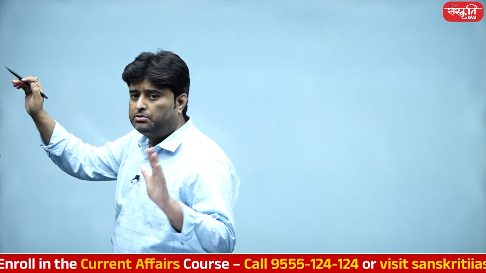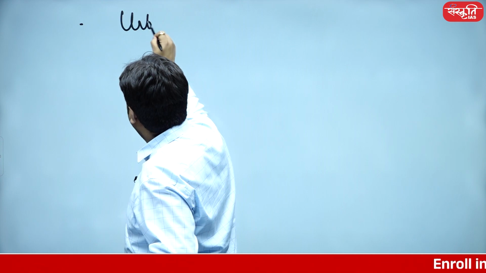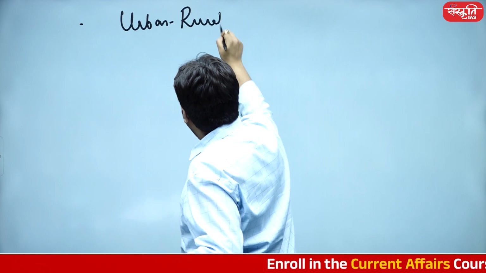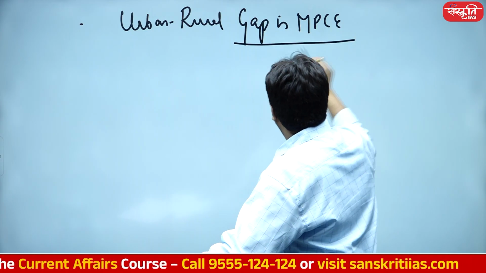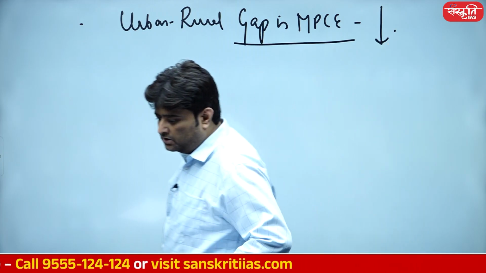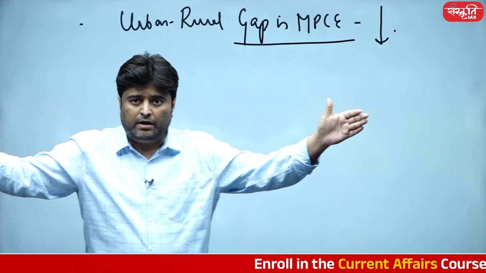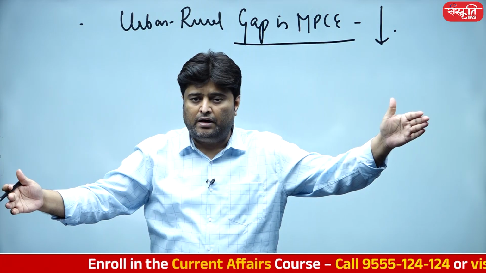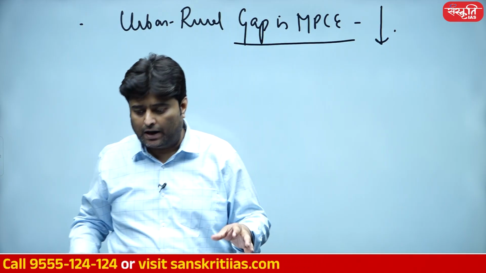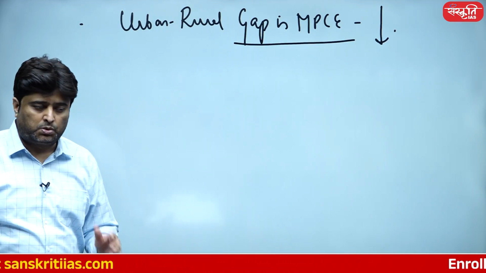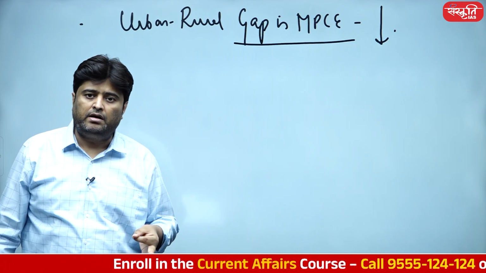Point number one, which I believe is truly correct, students: the urban-rural gap in monthly per capita consumption expenditure is reducing. It is definitely reducing, declining at a faster pace. It means the gap between rural area consumption and urban area consumption, which existed in 2011-12, is getting reduced. It means the rural economy is showing slight improvement. So that's absolutely true, students. The kind of facilities we are witnessing in the rural area, they are also consuming the same data that I am consuming right now.